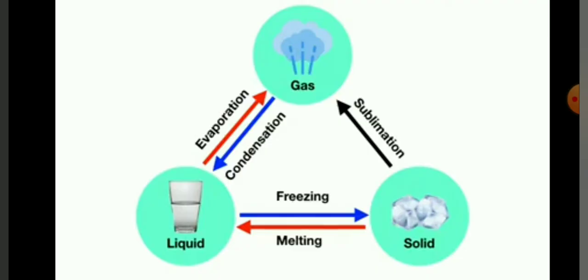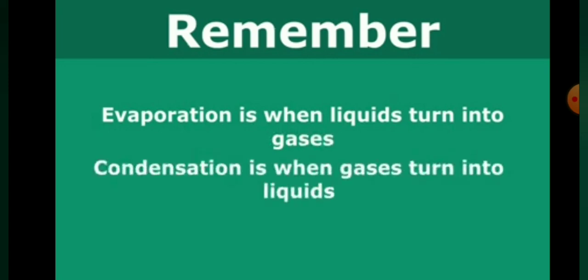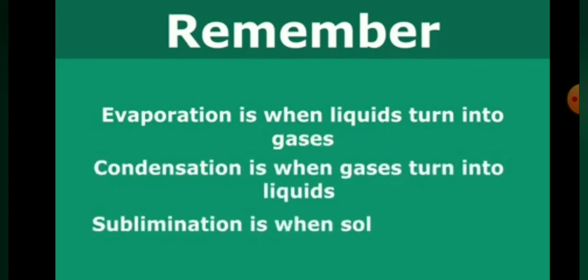Now here's another. When you boil a pot of water, say to make tea, you can see all of this gas coming out of the kettle. What is this an example of? Well, in this example, liquid water is turning into water gas, or water vapor, as you boil it. This is an example of evaporation. So from today, remember: evaporation is when liquids turn into gases. Condensation is when gases turn into liquids. And sublimation is when solids turn directly into gases.